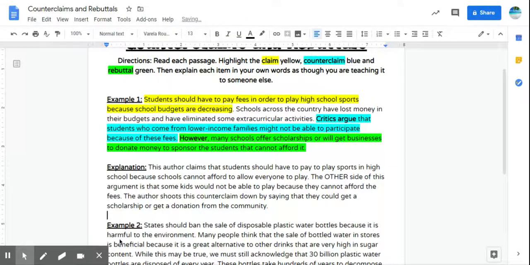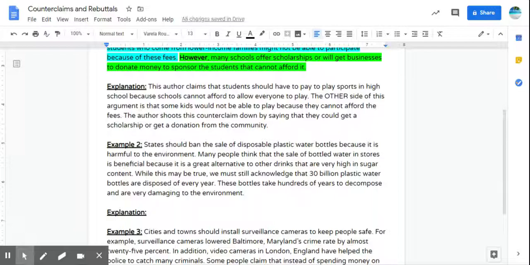All right, so our second example here is about plastic water bottles. It says states should ban the sale of disposable plastic water bottles because it is harmful to the environment. Many people think that the sale of bottled water in stores is beneficial because it is a great alternative to other drinks that are very high in sugar content. While this may be true, we must still acknowledge that 30 billion plastic water bottles are disposed of each year. These bottles take hundreds of years to decompose and are very damaging to the environment.